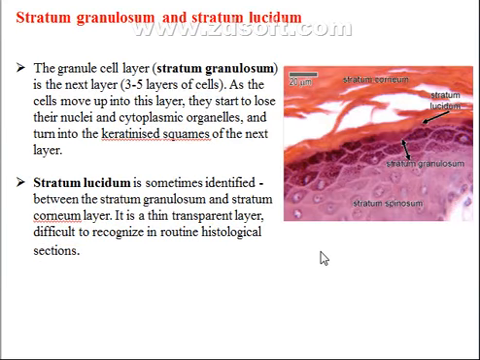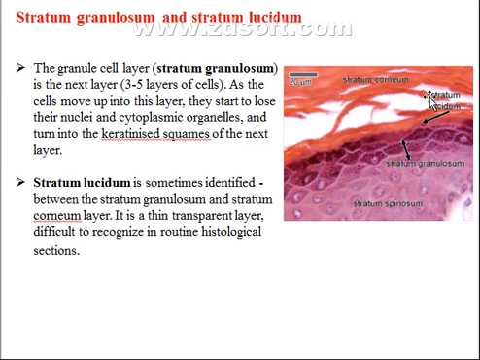The third layer is known as stratum granulosum, which consists of 3 to 5 layers of cells. As cells move up into this layer, they start to lose their nuclei and cytoplasmic organelles and turn into the keratinized squamous cells of the next layer. And this figure shows this layer.